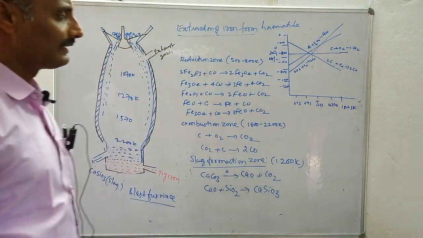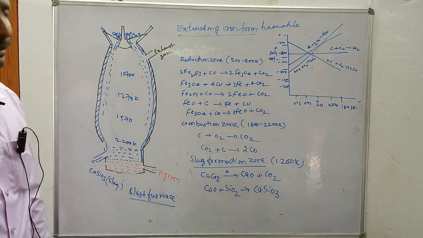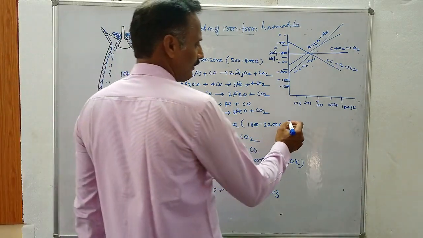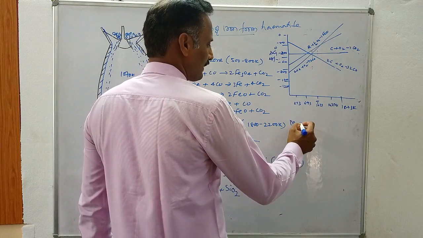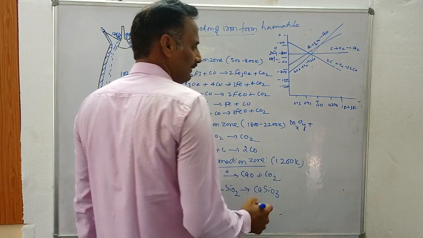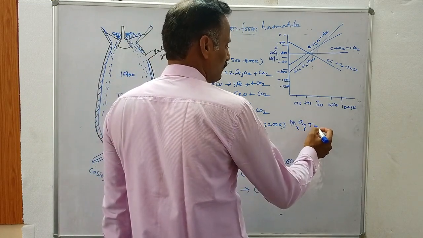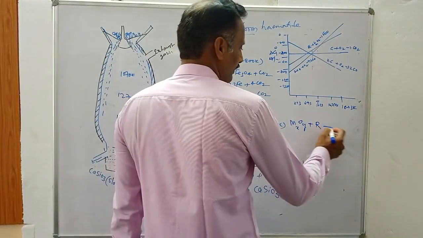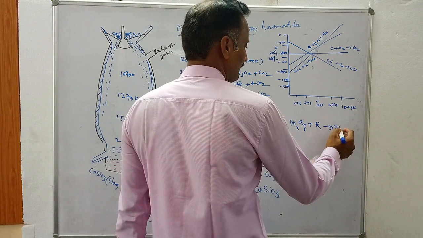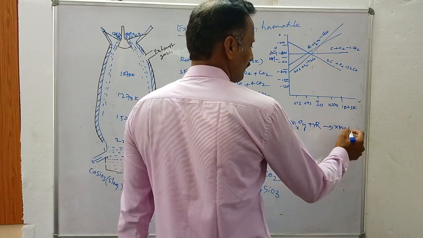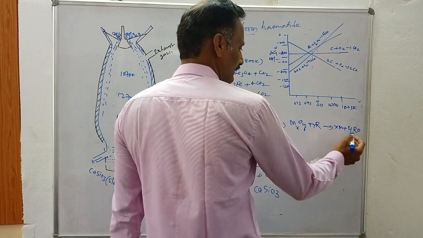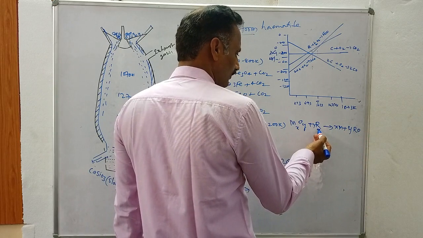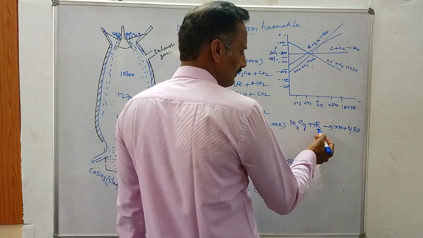Then after roasting and calcination, you go for the reduction process. What is reduction? The reduction of metal oxides. For example, take a metal oxide MxOy. When this metal oxide is treated with a reducing agent, say R, where R is nothing but the reducing agent, R reacts with the metal oxide and you will get xM and also RO. A reducing agent is one which undergoes oxidation, or a reducing agent is one which removes oxygen from metallic oxides. This is called a reducing agent.